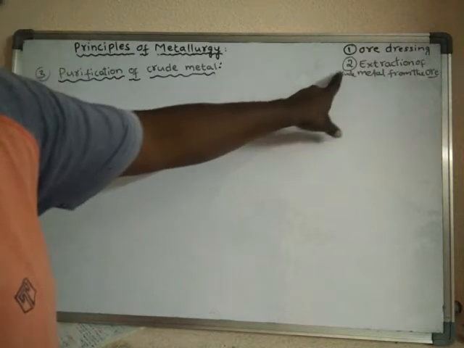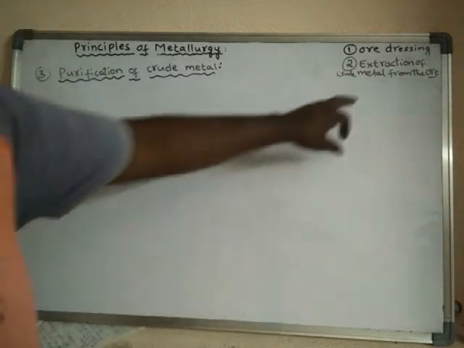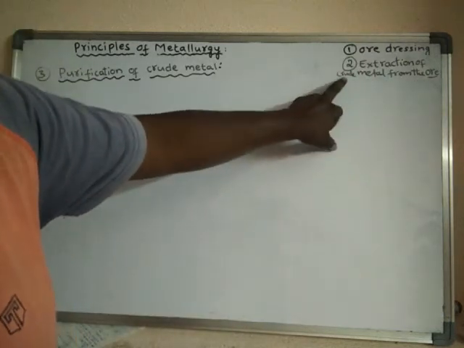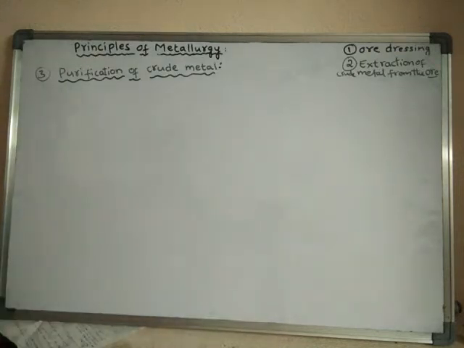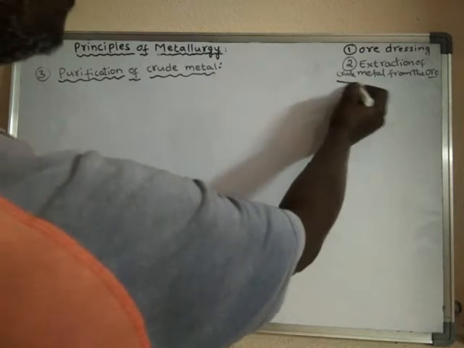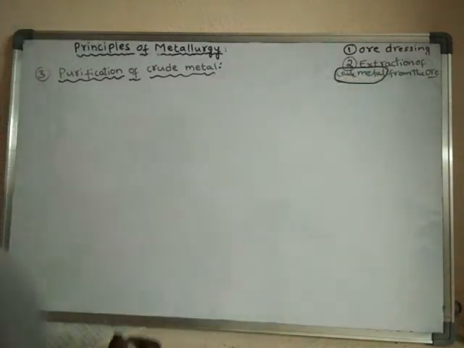After extraction, the metal obtained is in the crude form. That means it is contaminated with some impurities.